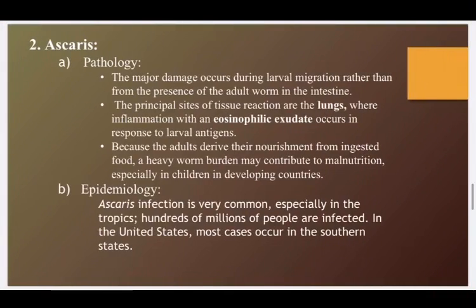Then we have Ascaris. The major damage occurs not due to the presence of the adult worm in the intestine, but because of the migration. It migrates. The principal site of tissue reaction is the lungs. It causes inflammation there, and an eosinophilic exudate occurs, which is in response to the larval antigens. Because the adults derive the nourishment from ingested food. Now the food we're taking in, the Ascaris is feeding on that food, so particularly if someone has a heavy worm burden, it can lead to malnutrition, and this is especially true for children in developing countries.